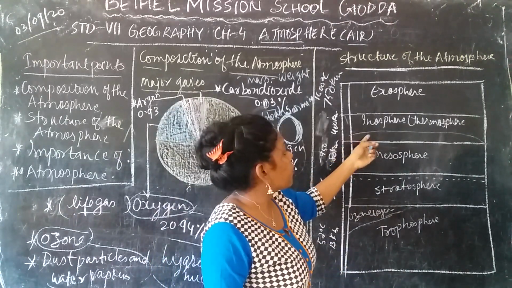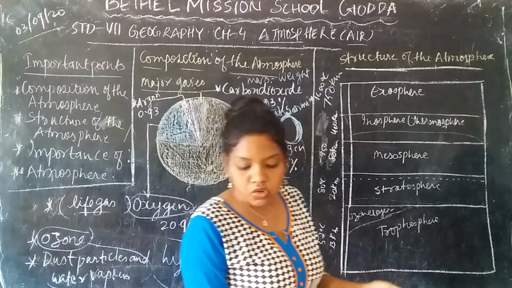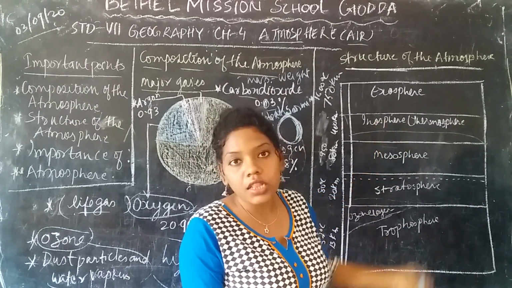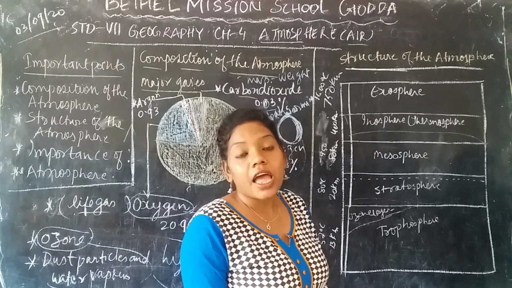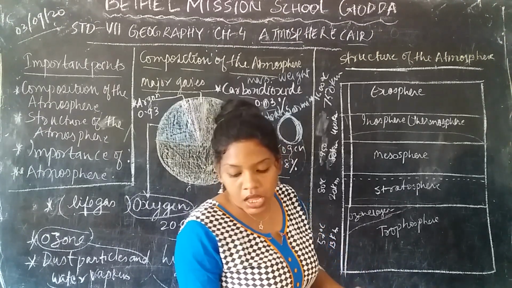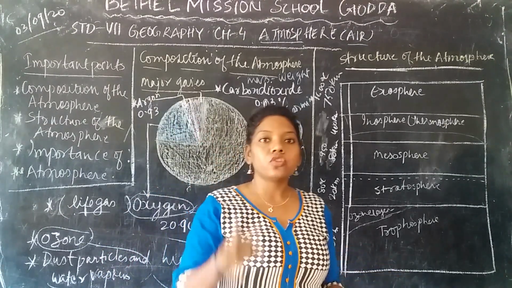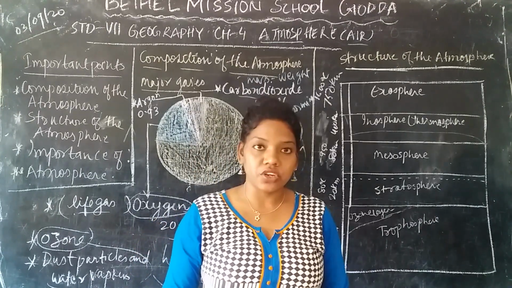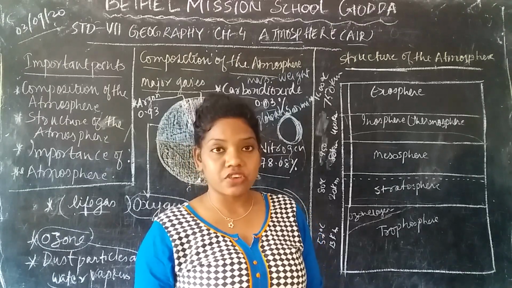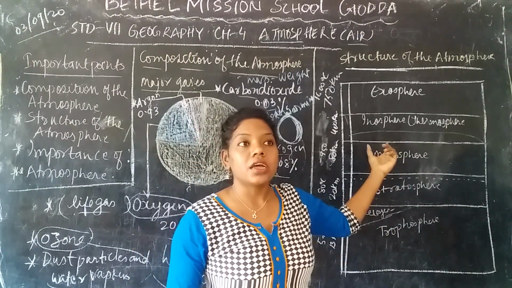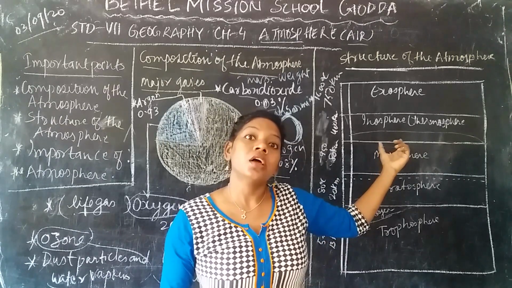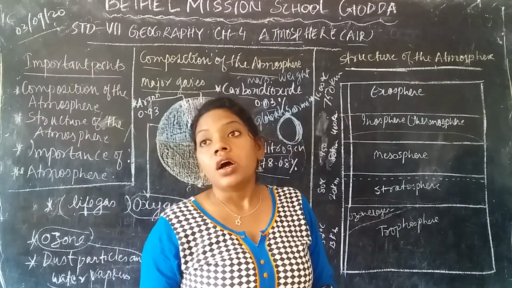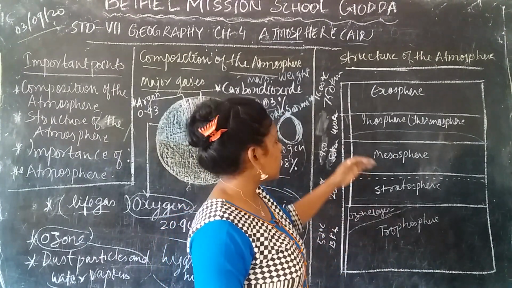It produces two signals in the atmosphere at night. One it produces in the south, which is called the aurora australis, and the one produced in the north is called aurora borealis. These are the two important lights being emitted by the electric charge. In the north, the light which is shown is called aurora borealis, and in the south, which is produced at night, is called aurora australis. Okay, so these are the important waves.